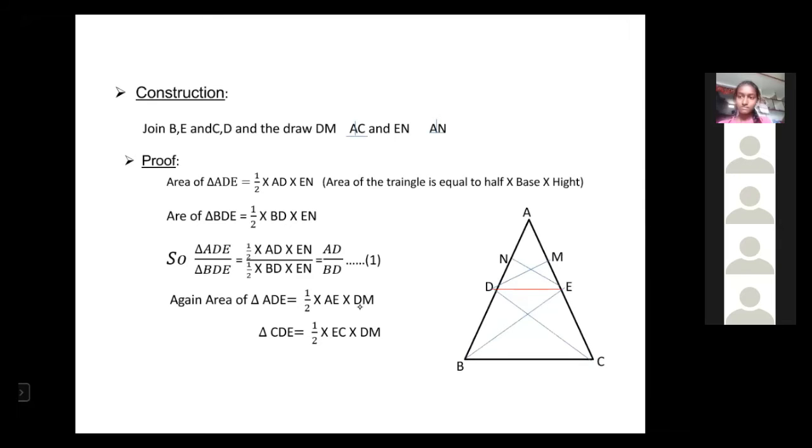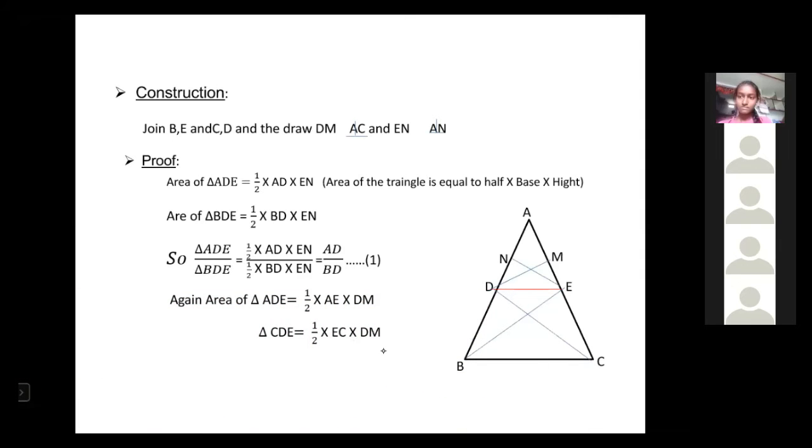Now first we got the area of the triangle ADE, that is half into AE into DM. Now we got the area of the triangle CDE, that is half into EC into DM. Now divide the first equation by the second equation.